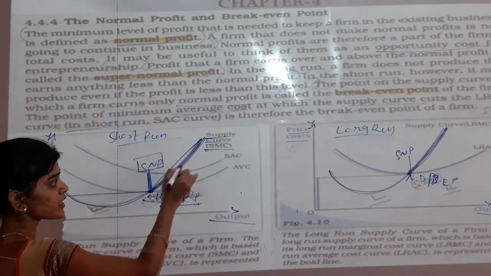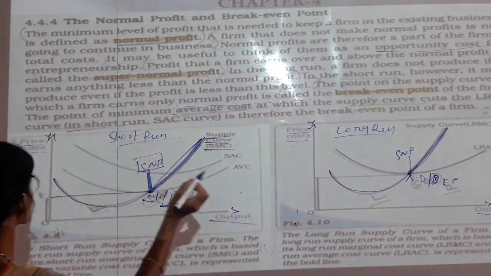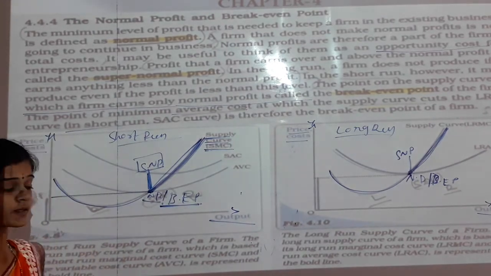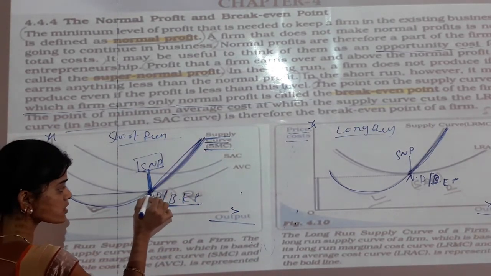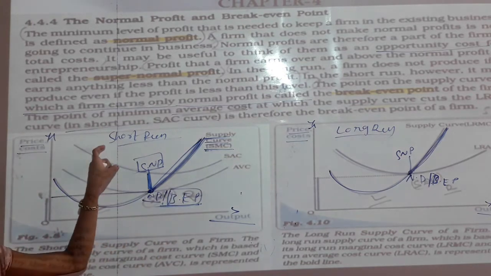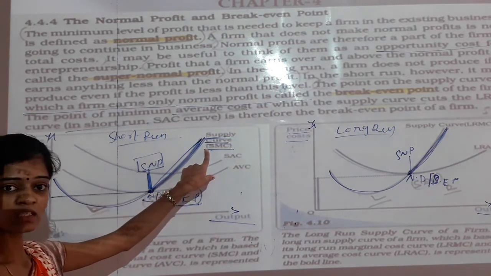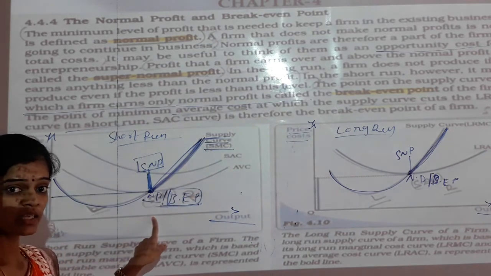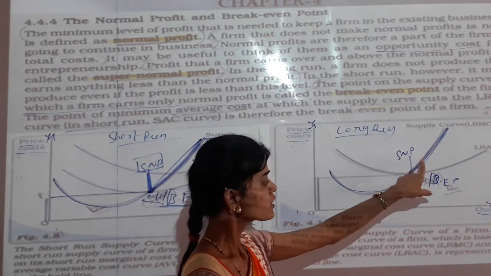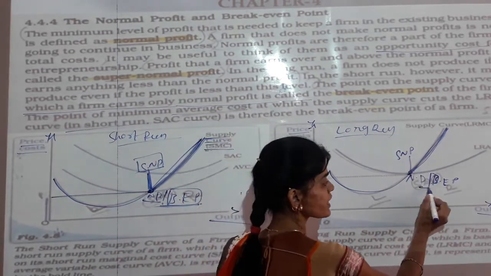It is the point of the supply curve at which a firm earns only normal profit. So this is the supply curve which earns only normal profit, that is a break even point in the short run. So here SMC is the normal profit of the break even point. In the long run, here LRMC is the long run supply curve and the break even point.